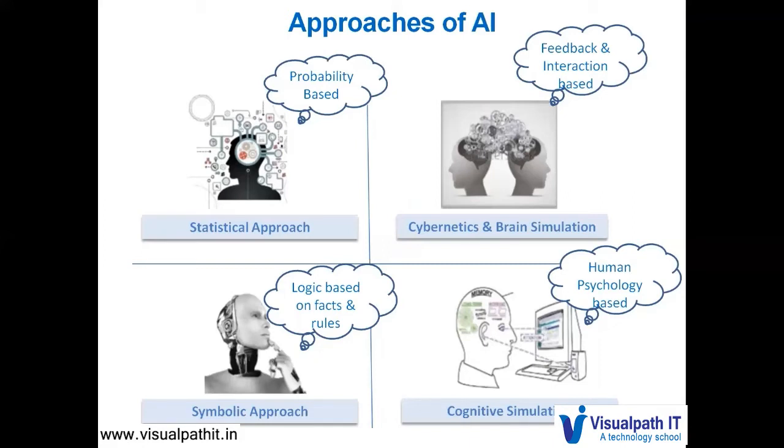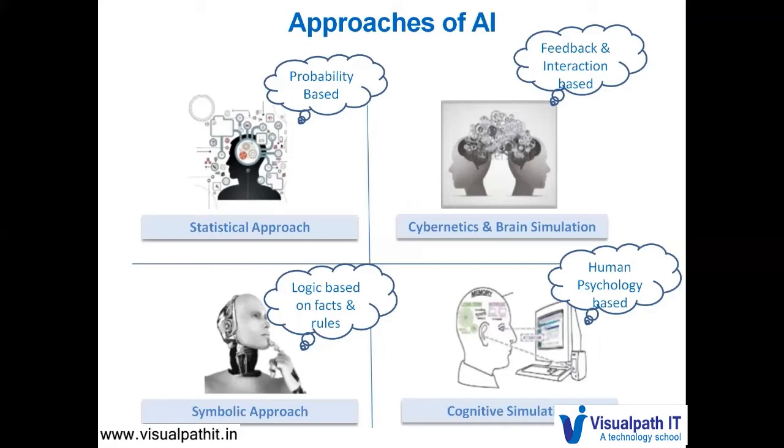A symbolic approach is completely based on rules and facts which are already defined. For example, it could be applied in the areas of a criminal justice system, say a law and order system where the rules are already defined, and based on a certain fact, it comes up with solutions.